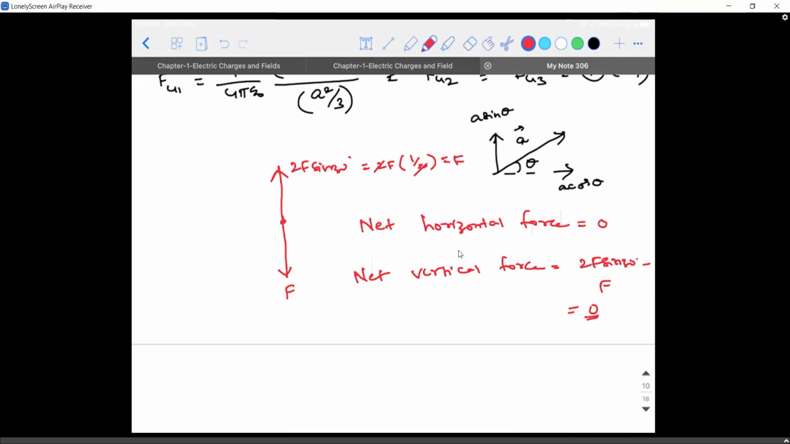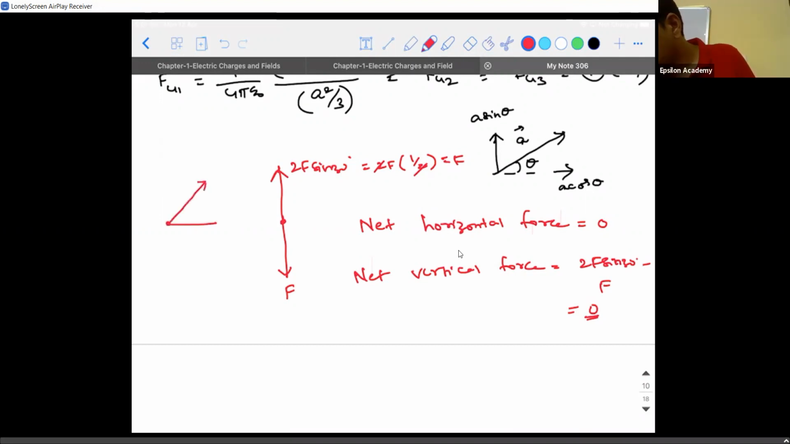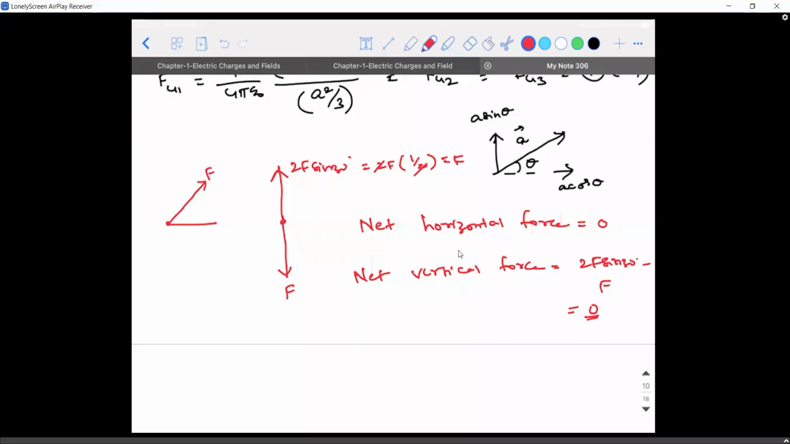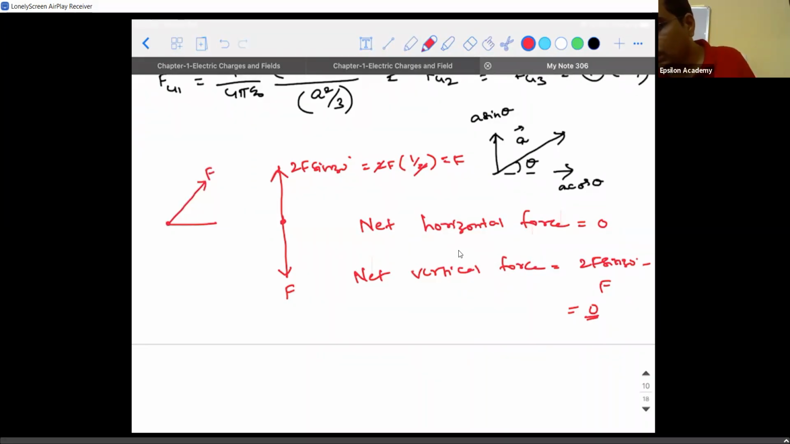Sir, can you explain that resolution part again, sir? How the cos theta and sin theta came, sir? I'm explaining. This is F. If this is taken as 30 degrees, then this F can be resolved into two components. One is in the rightward direction, called F cos 30, and one in the upward direction, called F sin 30. Are you clear with this?